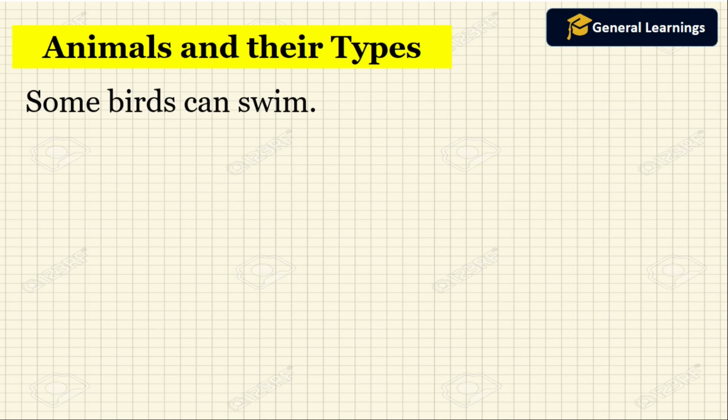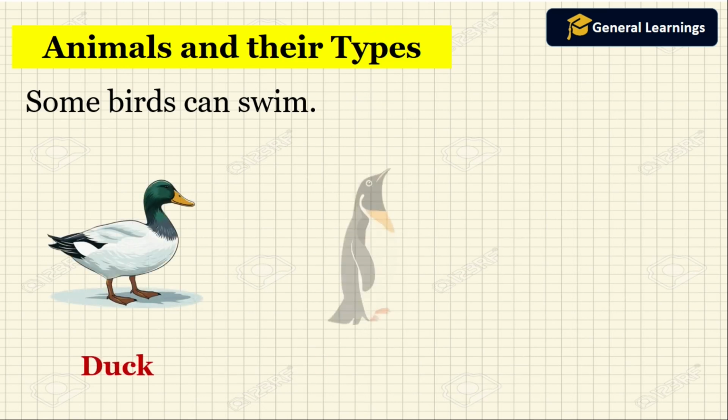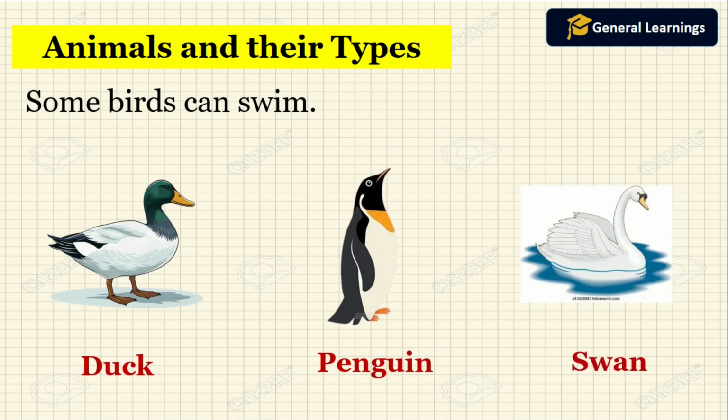And some birds can swim. Some birds cannot fly, some birds stay on the land and some birds can swim. Now we will see which birds can swim. Duck, penguin, swan. So these birds can swim in the water.